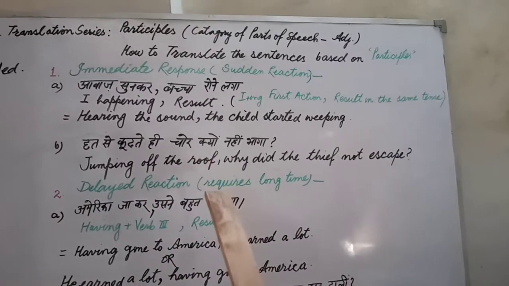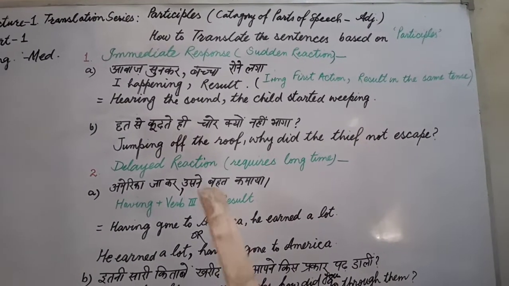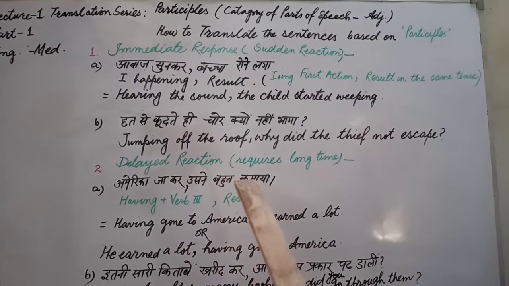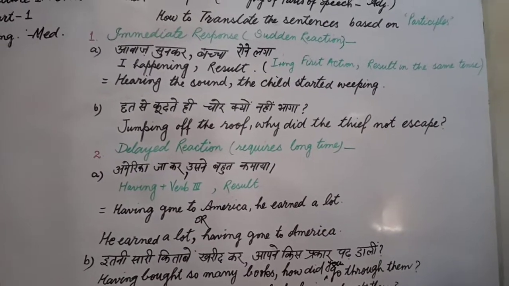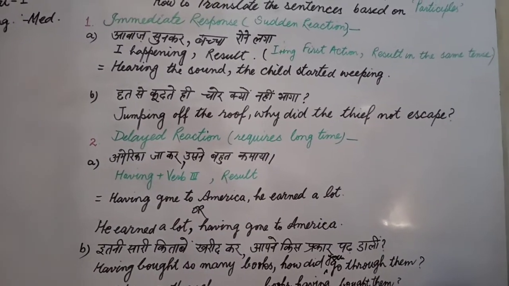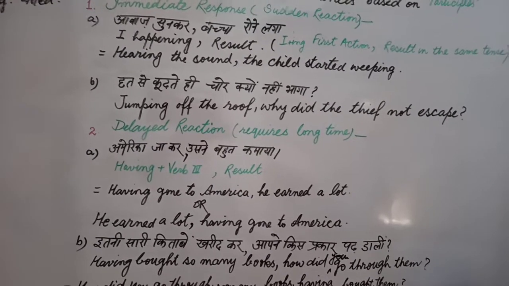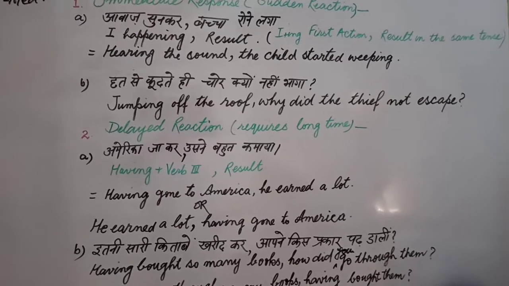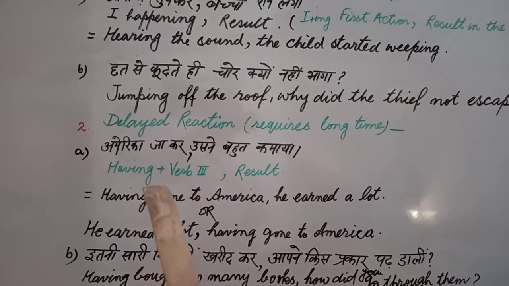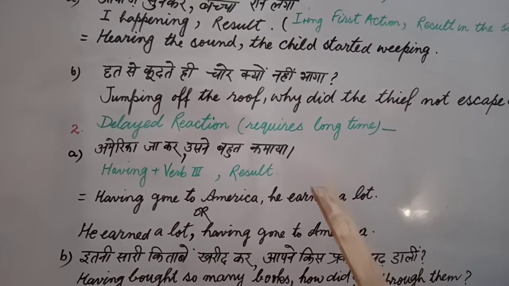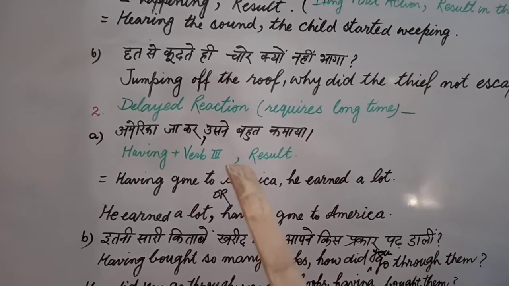This action was categorized as immediate response, but the second part is delayed reaction. Delayed reaction means it requires some long time. Something happens in the first event, then it takes some time, then there is a result after some time. It means it requires time between these two activities. For example, "अमेरिका जाकर उसने बहुत कुछ कमाया." Going to America is the first event, he earned a lot is the second, and between these two happenings we see it requires time.